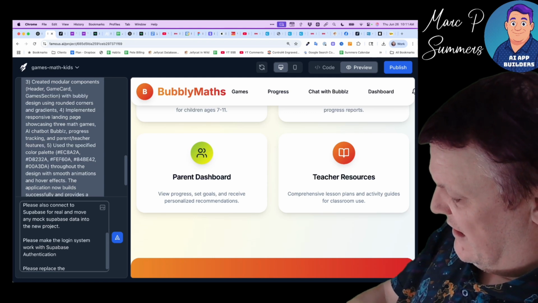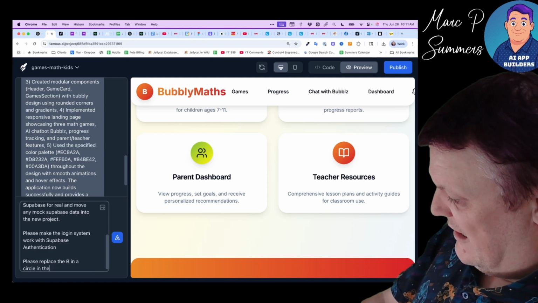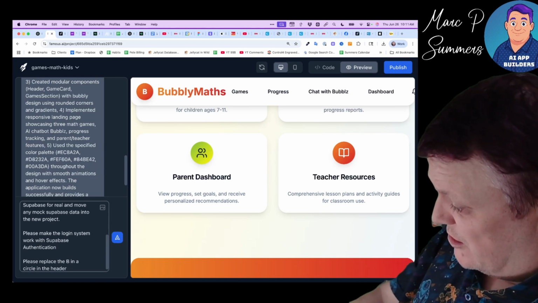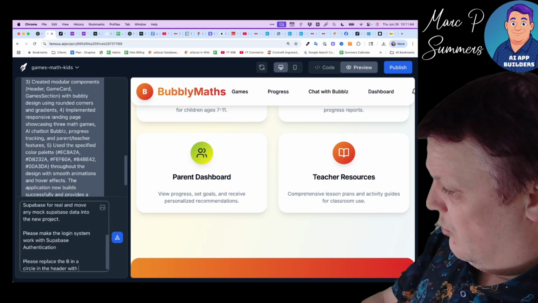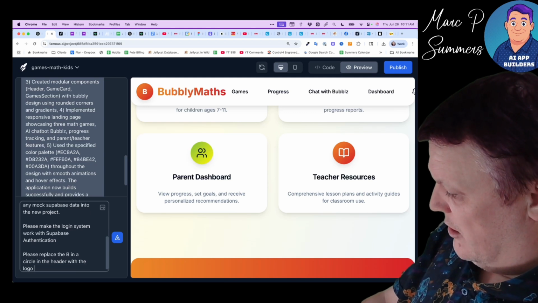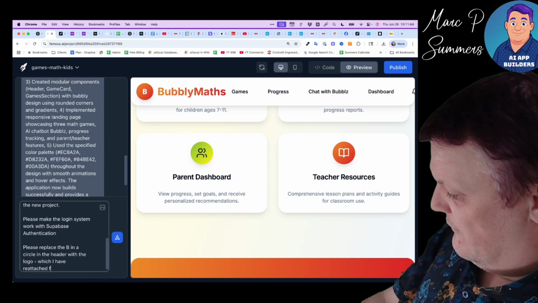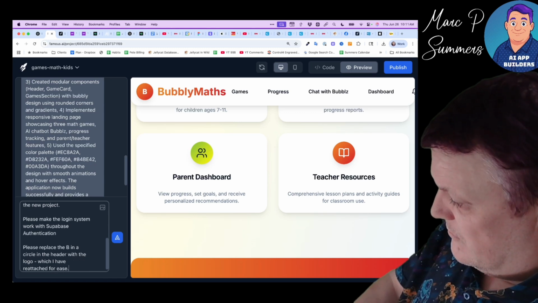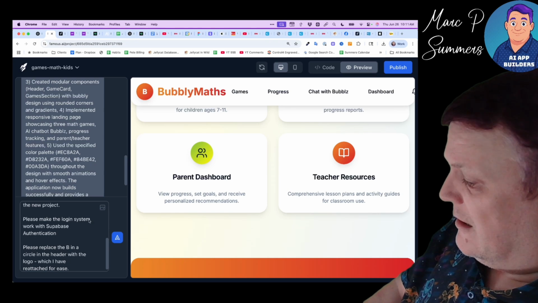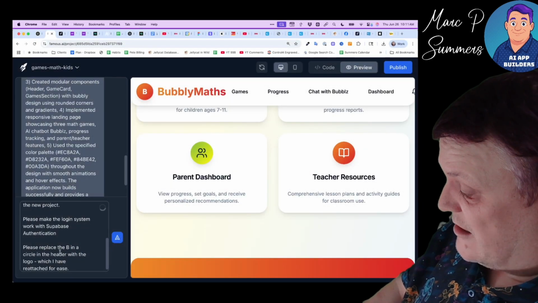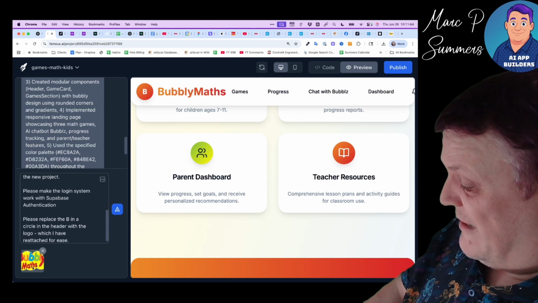Replace the B in a circle in the header with the logo, which I have reattached for ease. So here we're just using plain English to say what we want. Then we click on this little icon, go find that logo, and it uploads it and attaches it to the message.